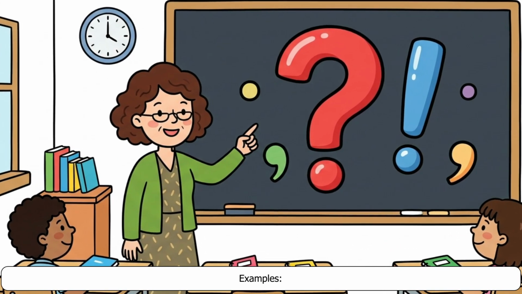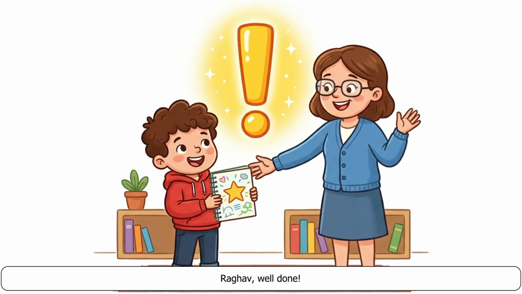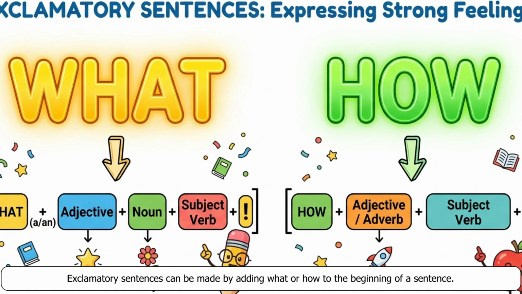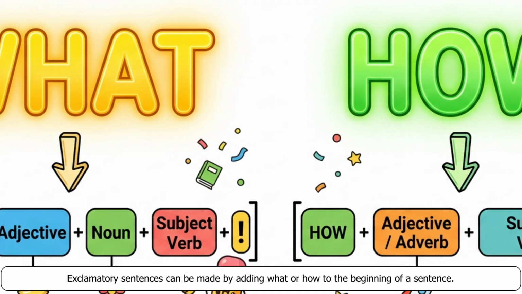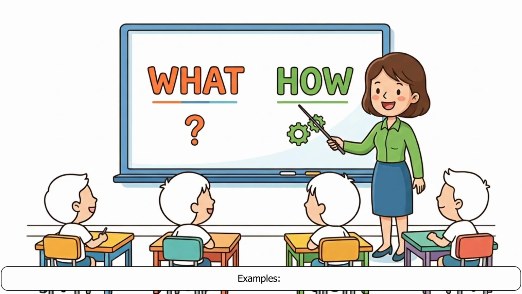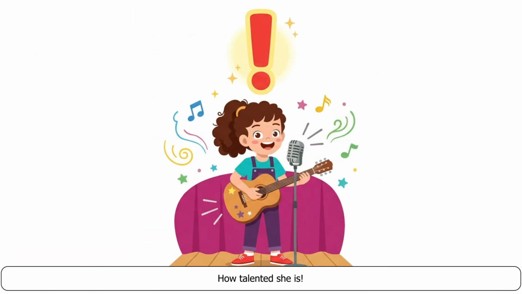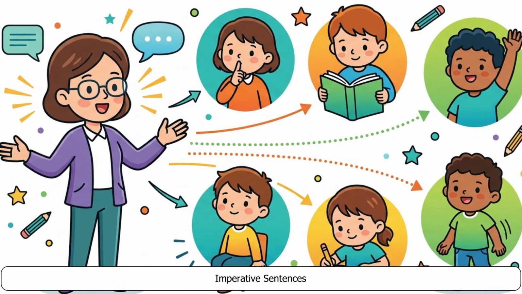Examples. That was so exciting! Raghav, well done! Exclamatory sentences can be made by adding what or how to the beginning of a sentence. Examples. What a surprise! How talented she is! Imperative sentences.